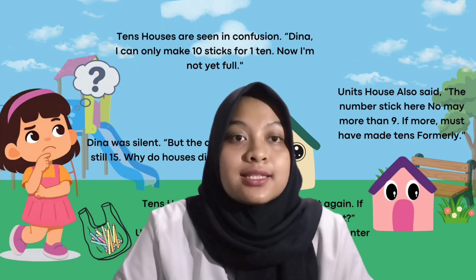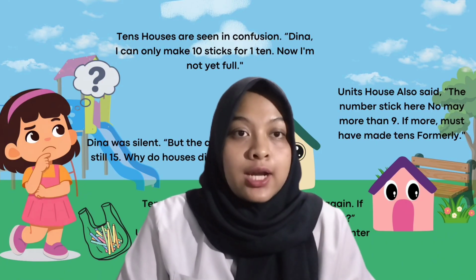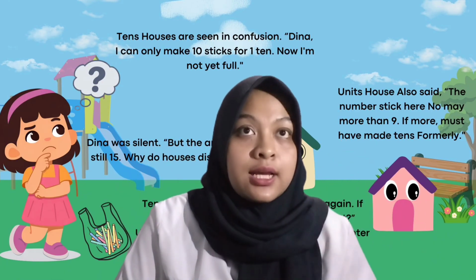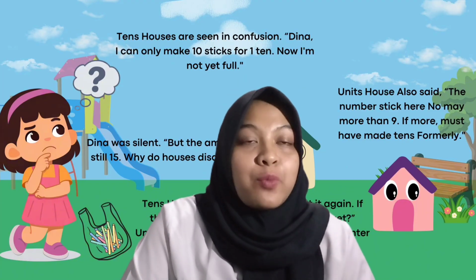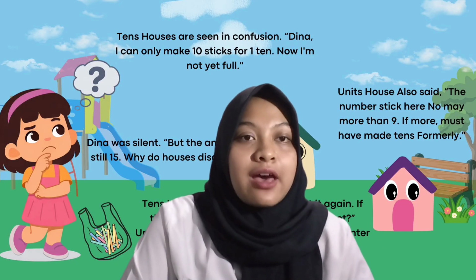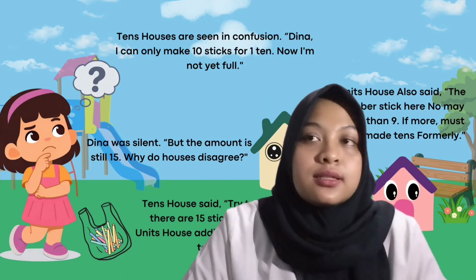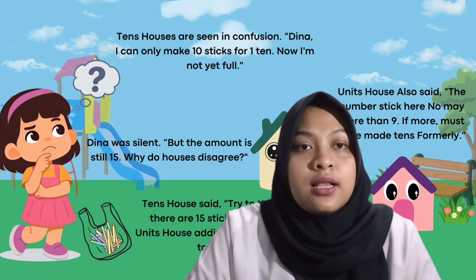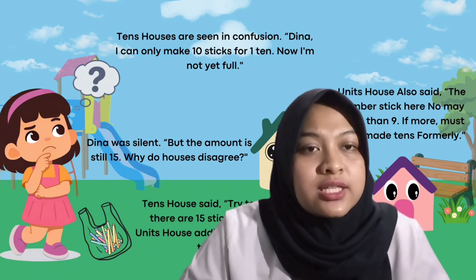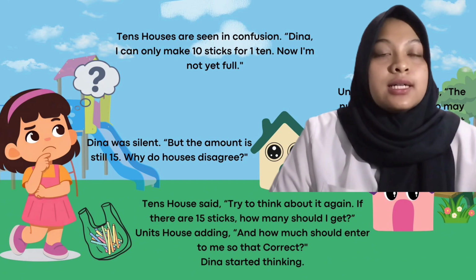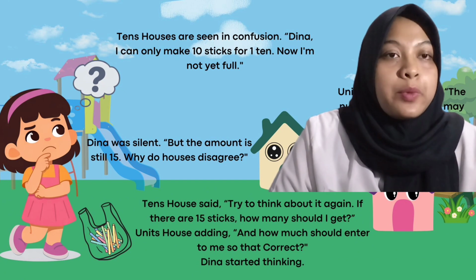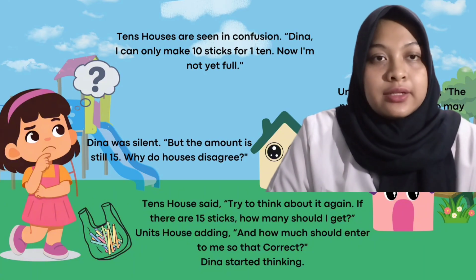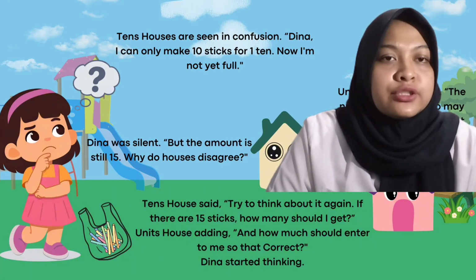Tens house is seen in confusion. "Dina, I can only make 10 sticks into 1 tens stick. Now, I am not yet full." Unit house also said, "Our sticks have not made more than 9. If more, they must have made tens probably." Dina was silent. But the amount is still 15. Why do the houses disagree? Then the house said, "Try to think about it again. If there are 15 sticks, how many should I get?" Unit house added, "And how many should enter me to be correct?"